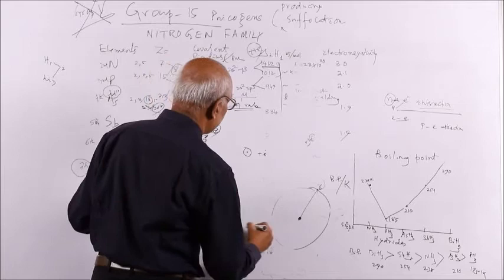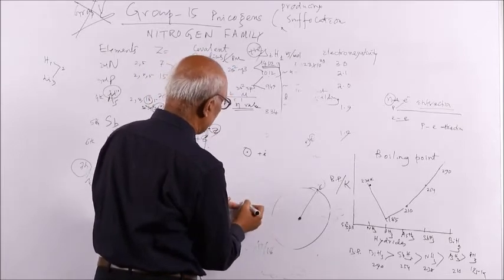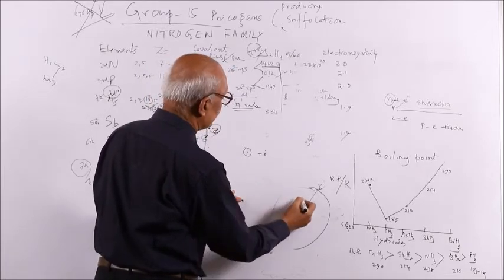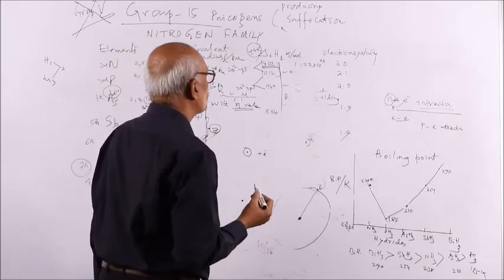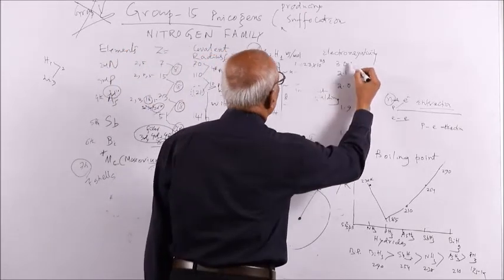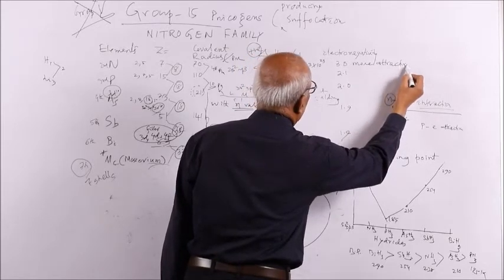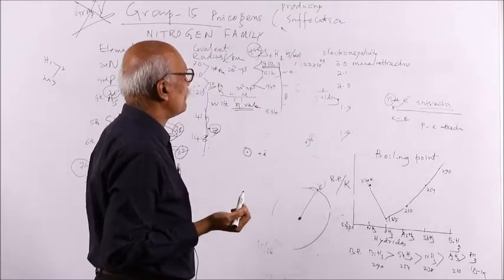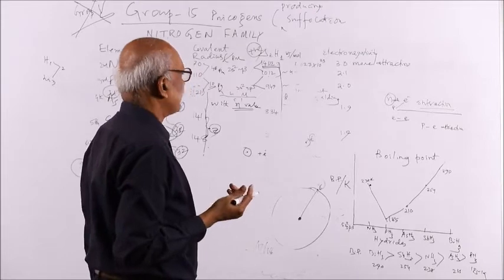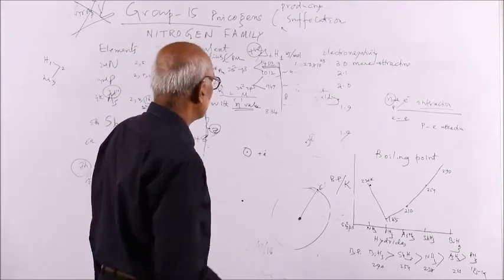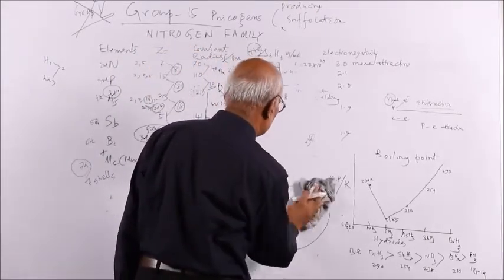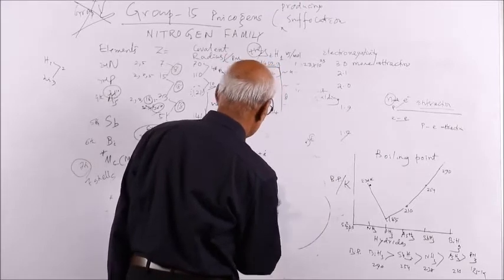But if it is bigger size, the nuclear influence is less, so there is less attraction. So more attraction will be in case of nitrogen, easily there will be attraction towards the electron. So nitrogen has greater electronegativity.